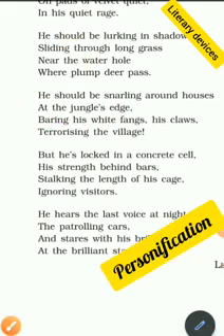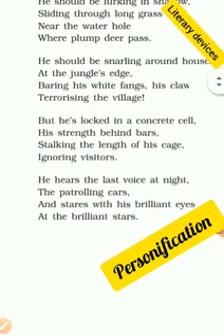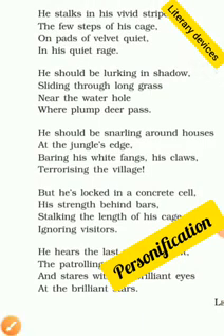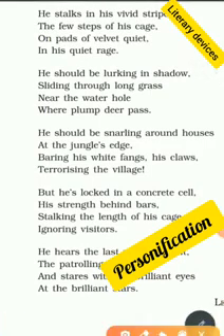Then the next important literary device in this is personification, because here the tiger is compared to a human. The tiger is referred to as he, his.